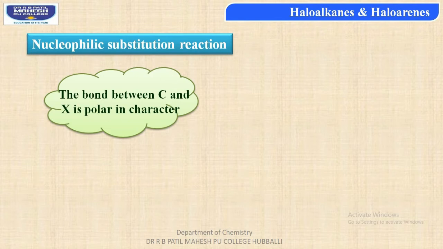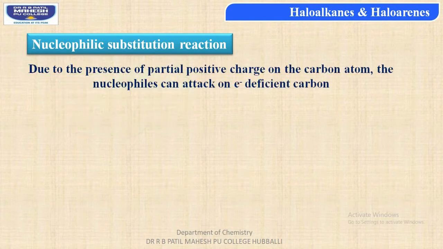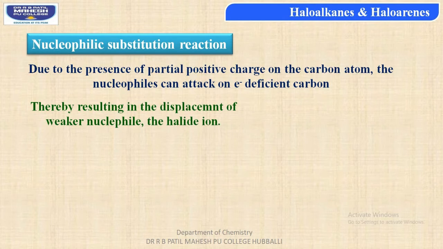And students, due to the partial positive charge on the carbon atom of haloalkanes, nucleophiles can easily attack the electron deficient carbon atom of the given haloalkane, thereby resulting in the displacement of the weaker nucleophile, that is the halide ion.